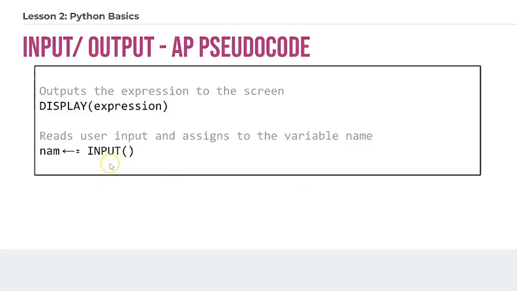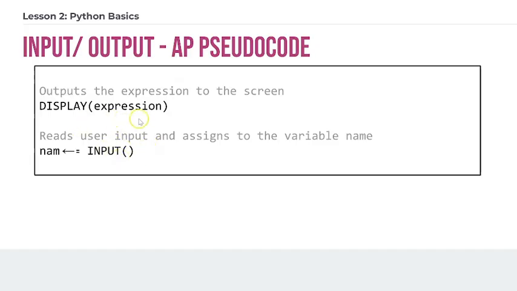Now, we talked a little bit last class about this idea of AP pseudocode, and I wanted to now start to show you some examples of AP pseudocode so that you can connect the pseudocode that you see to the Python that you're learning, because pseudocode is a text-based language as well. So in pseudocode, you can also output and input information to the screen and from the program.